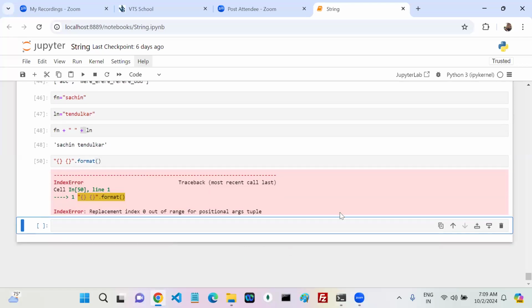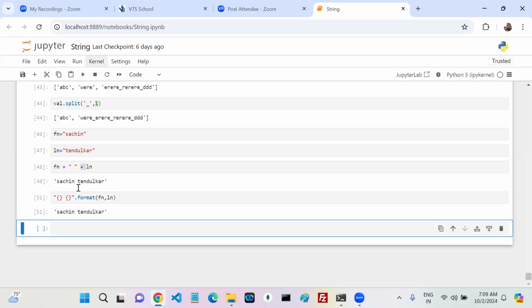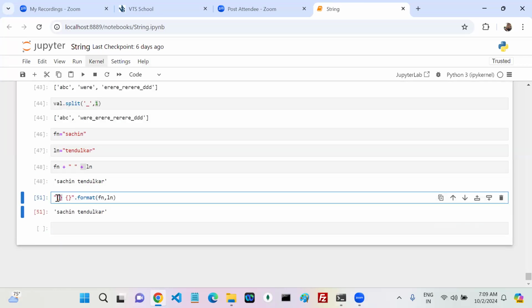What is this? Replacement index 0 out of range, position or tuple. Here you have to place some values. You have to give some values to this particular one. So how can we give the values? The first one is fn, the second one is ln. I want to give some values. The first one is replaced with the fn value, the second one replaced with ln.